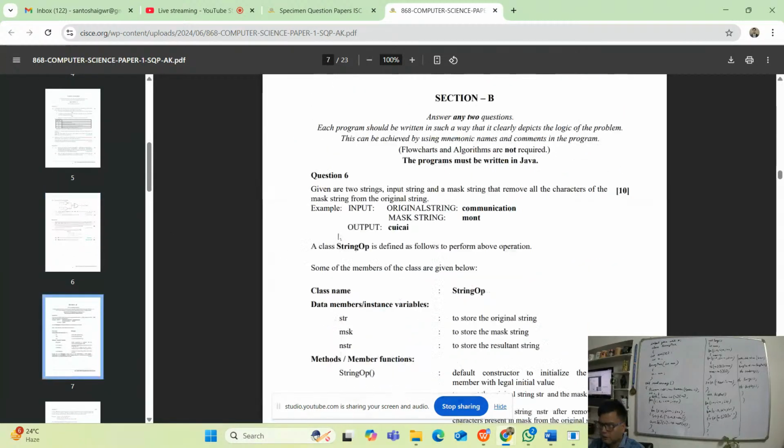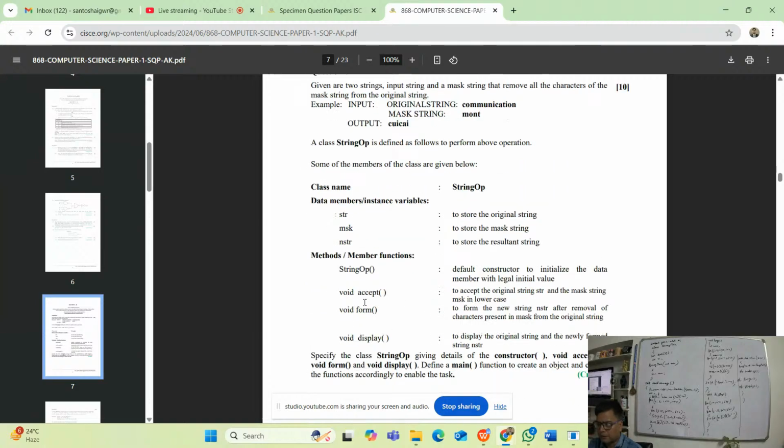Now, as I told, section B. Given two strings, an input string and a mask string, remove all the characters of the mask string from the original string. Like communication, here the mask is M, O and T, right? So all those letters are being removed, and we get a new string. Class name is StringOP. Data members are str, msk, and nstr. Methods: the constructor to initialize the data members with legal initial values. Void accept, which accepts. Void form, to form the new string after removal of the characters present in the mask, and void display. A simple question of string using the concept of constructor.